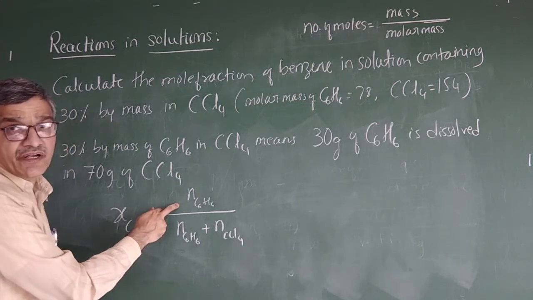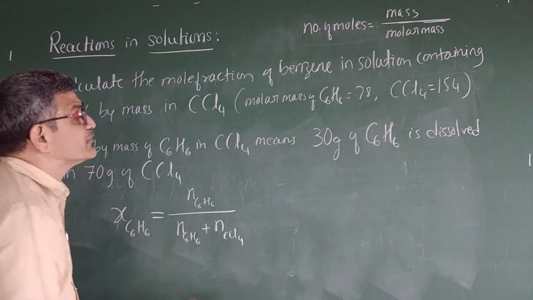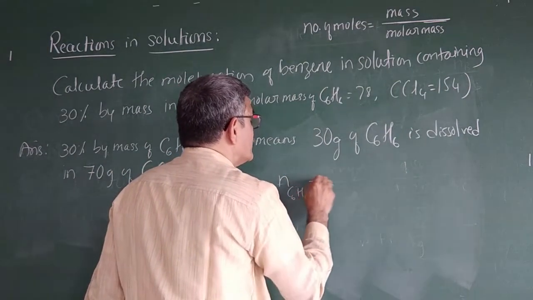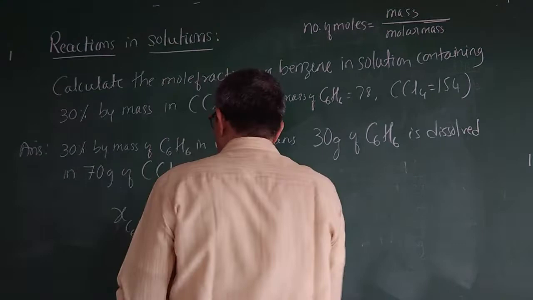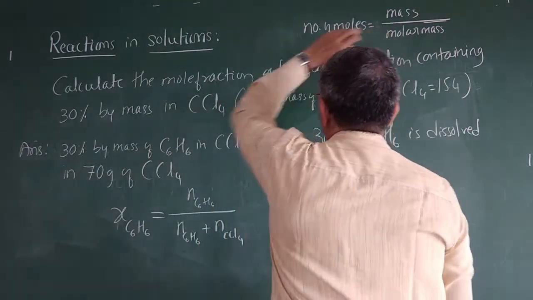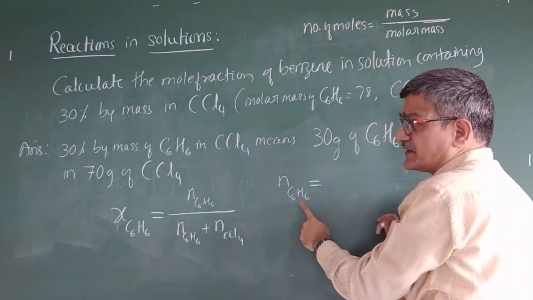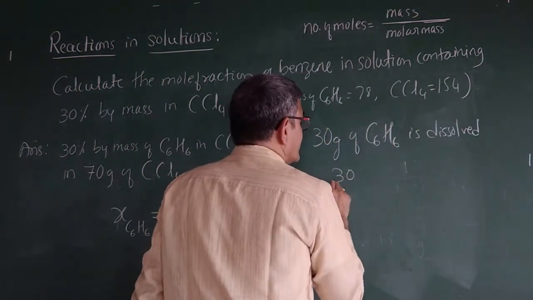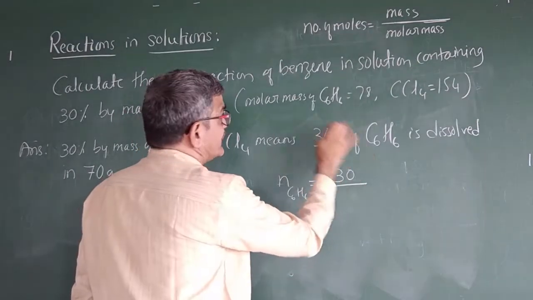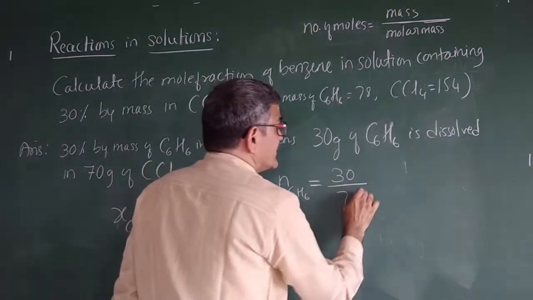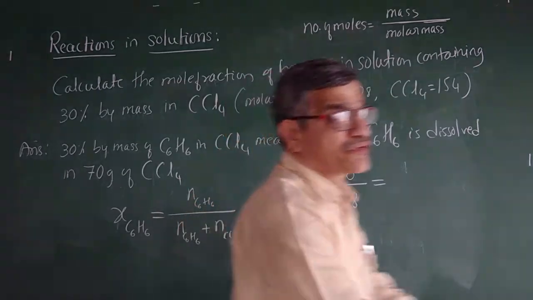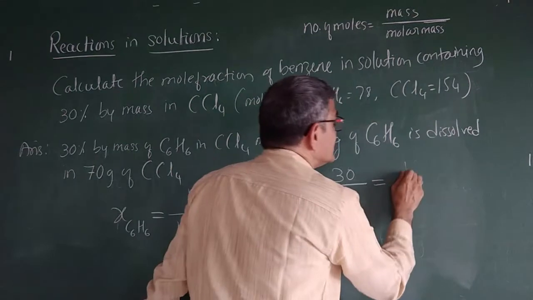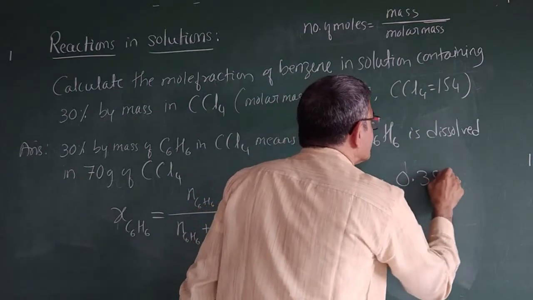So for getting the number of moles of benzene, number of moles equals mass divided by molar mass. How much mass of benzene is there? Benzene ಎಷ್ಟು ಗ್ರಾಮ್ ಇದೆ? 30 grams. So 30 divided by molar mass of benzene, 78, equals 0.38.